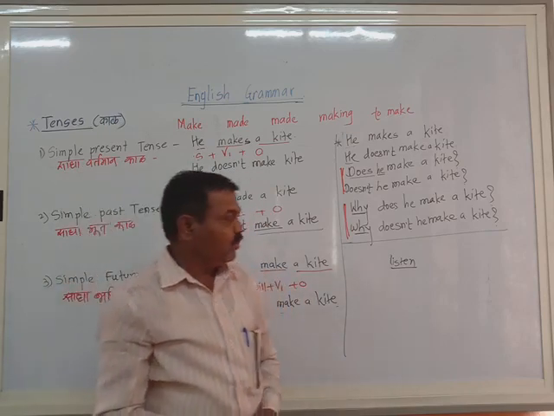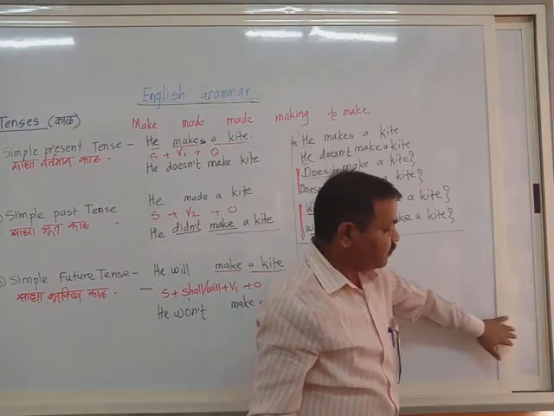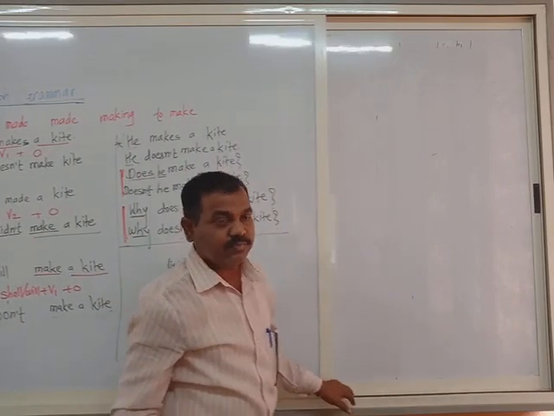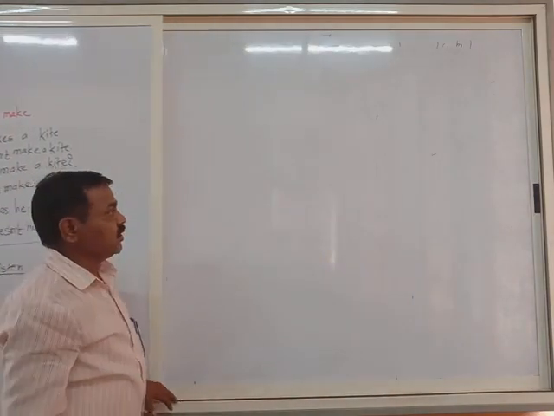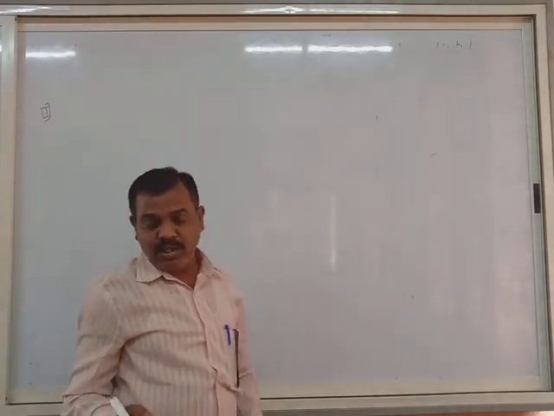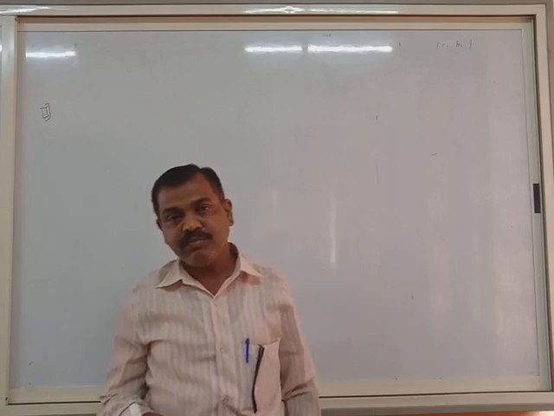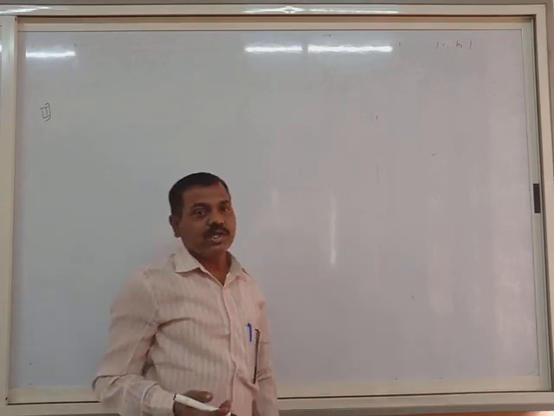Now we shall move ahead to the next category, that is continuous tenses. See here, continuous tenses, the second one. In the continuous tenses we shall see first the present continuous tense, past continuous tense, and future continuous tense.